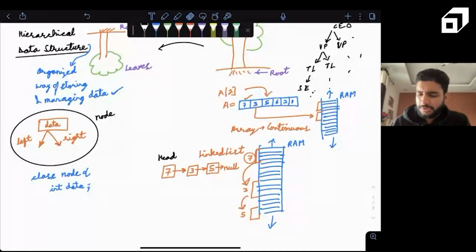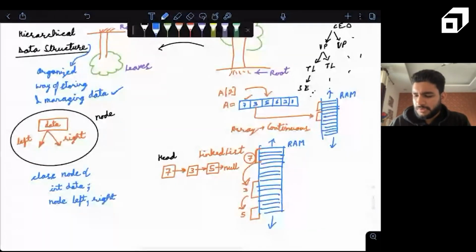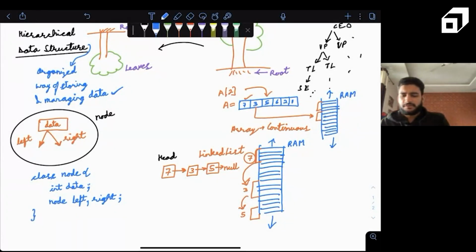And we need pointers to the left and right. So we'll have node, left, right. These will point to the nodes of the left and right side. This is it. Is this class clear at all? So we have a data, we have a left pointer, we have a right pointer. That's it. Simple.